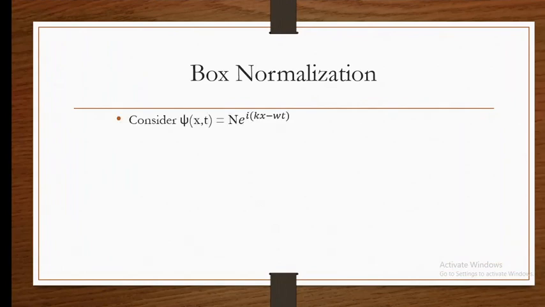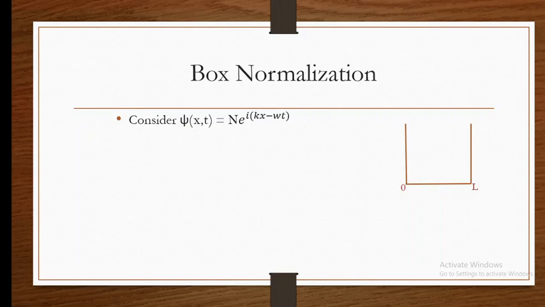That is, we are setting a boundary. Again, if we consider the plane wave equation as N into e raised to i(kx minus ωt), over all space it is going to diverge, so it is not normalized. That's why we are going to set the boundary.